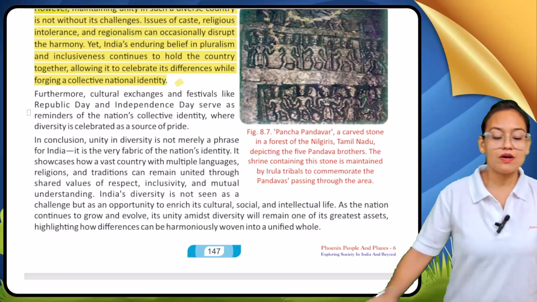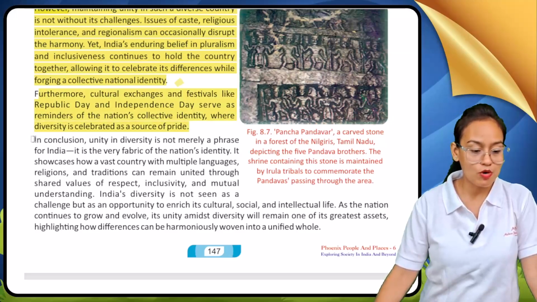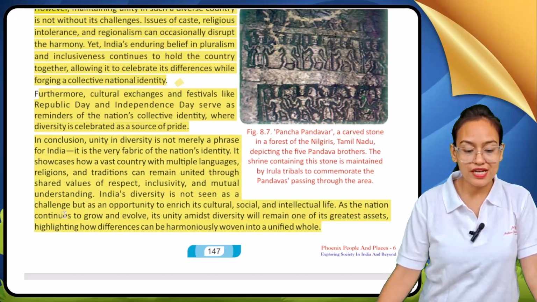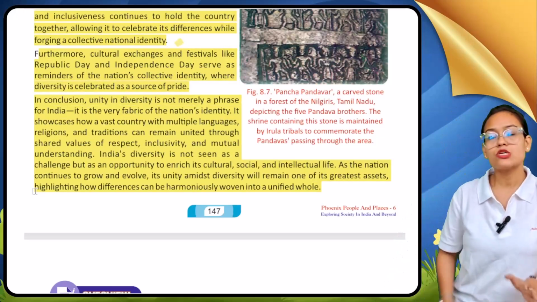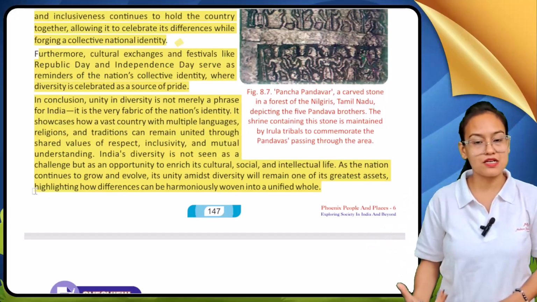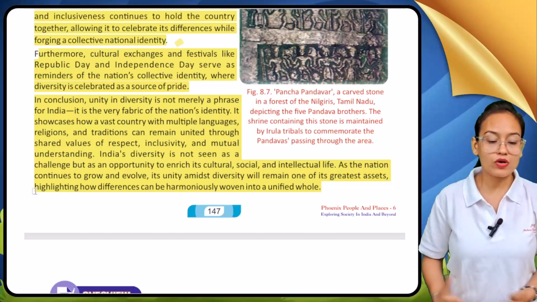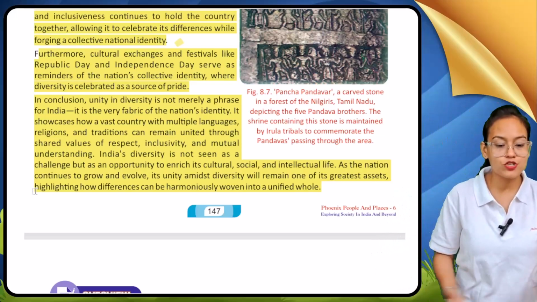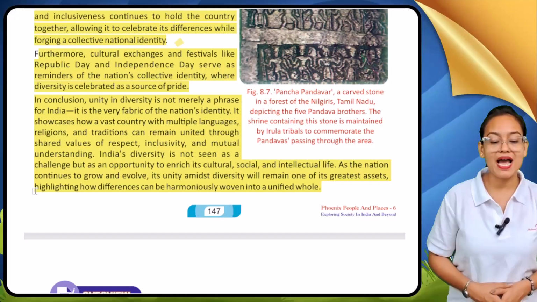Now this is all about this chapter, my dear students. When we conclude this chapter, you can see unity in diversity is not only a phrase for India, it is the very fabric of the nation's identity. Unity in diversity is not only the identity of India, but it also acts as our national identity. It showcases how a vast country with multiple languages, religions and traditions can remain united through shared values of respect, inclusivity and mutual understanding.